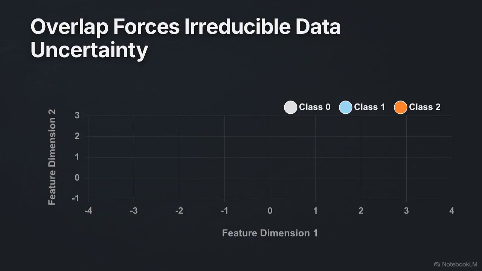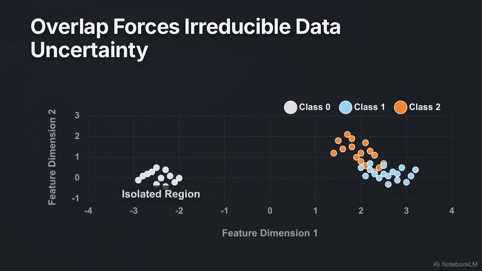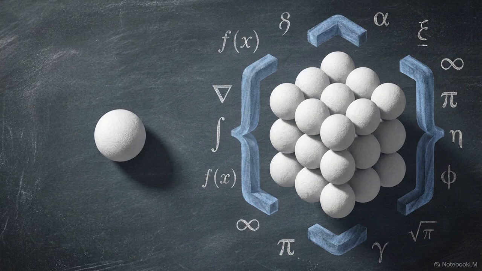We can visualize this on the D1 synthetic dataset. While class 0 is isolated and easy to predict, classes 1 and 2 overlap, creating a hard region where uncertainty is unavoidable. We are trading the false certainty of point predictions for mathematically honest sets.